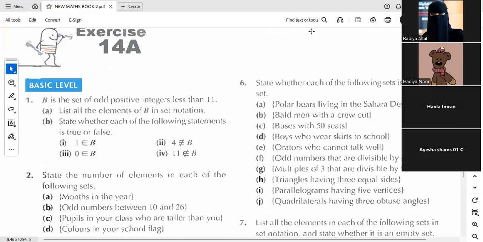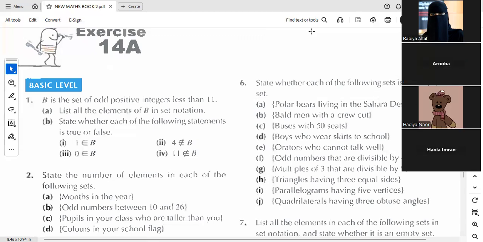Who is good in geography? Mulaika. Yes, Mulaika. Answer of part A. Is there any polar bear who live in Sahara Desert? No. Yes, Hadia. Sahara Desert, no. वहां पे तो सर्दियां गर्मी होगी तो नहीं रहेगा ना. नहीं रहेगा. It means this is empty. Okay. So part A is an empty set. We will write yes.